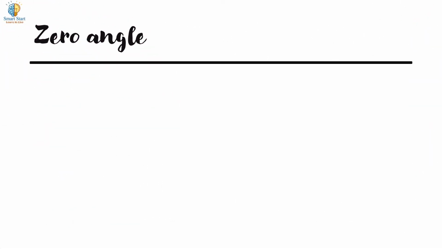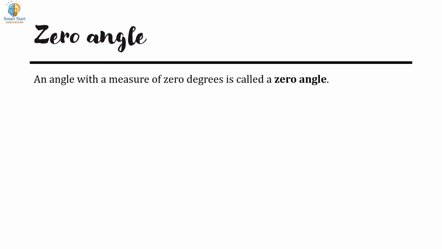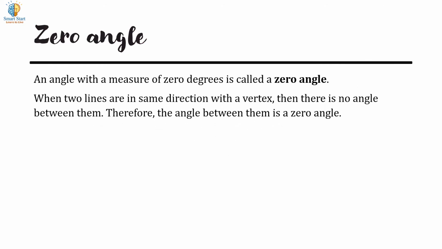First, we see what is a zero angle. An angle with a measure of 0 degrees is called a zero angle. When two lines are in the same direction with a vertex, then there is no angle between them. Therefore, the angle between them is a zero angle. Here, angle BAC is a zero angle.